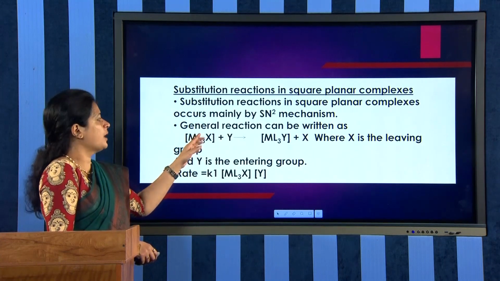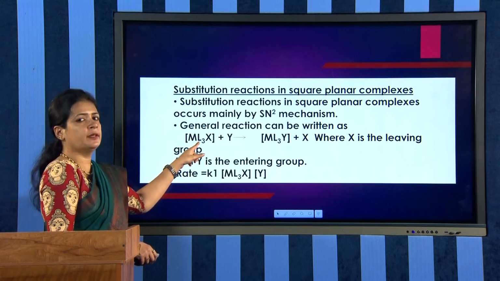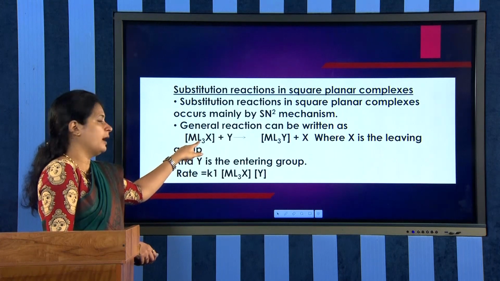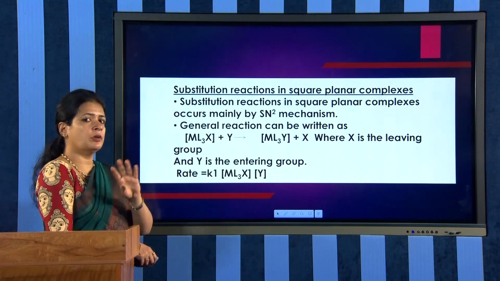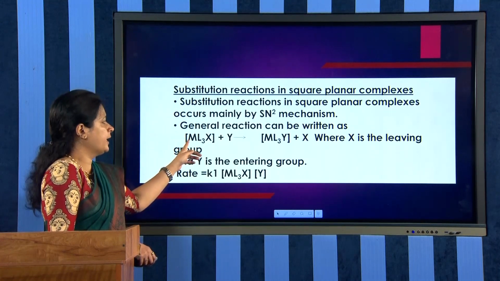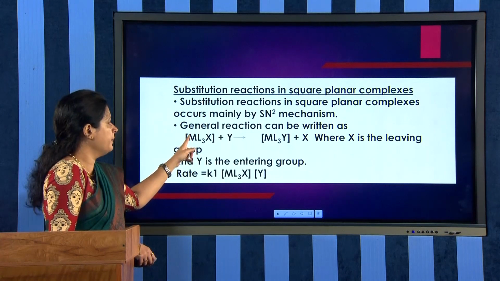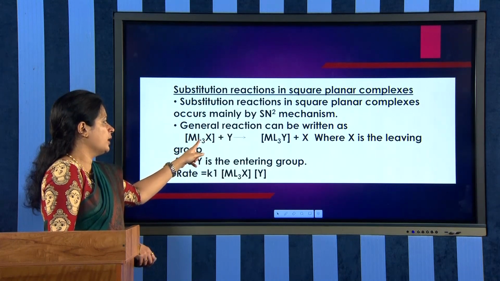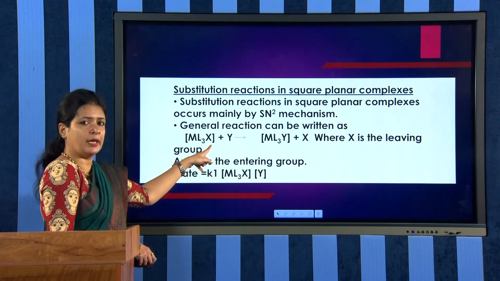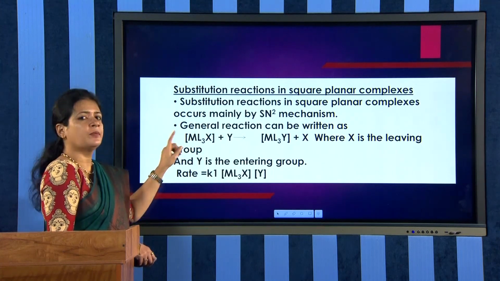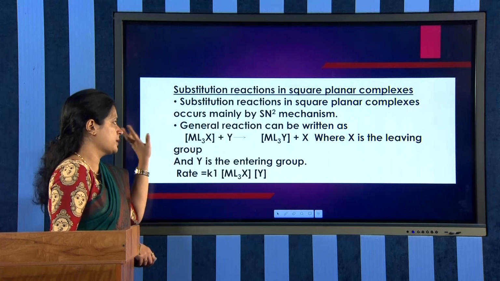In the square planar complex we can substitute the value of x as 3. Why? Because the number of ligands in a square planar complex will be 4. So I can generally represent it as ML3X. So 3 L ligands plus 1, so 4 ligands in total are present in the complex.